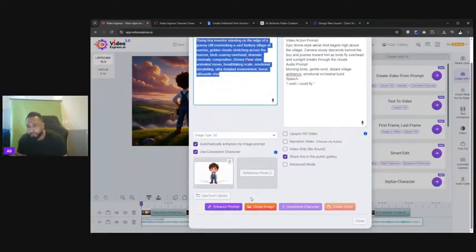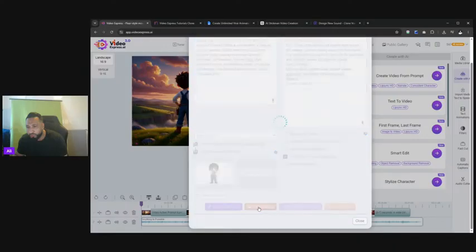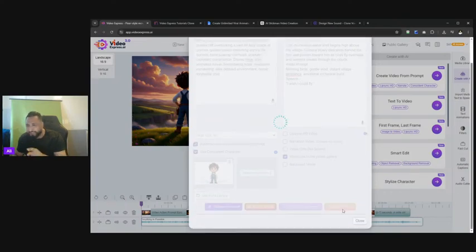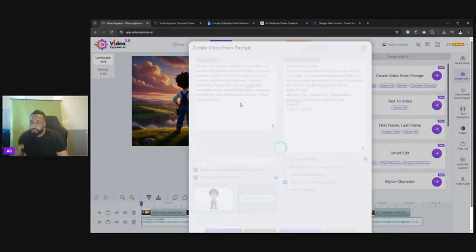Once I've done that, I'm going to click create image, and it's going to load. Even though we filled in the video and audio prompt, we're not doing that just yet because that's another step to create the video. First, we need to see what our image is going to look like. So we're going to allow this to load.